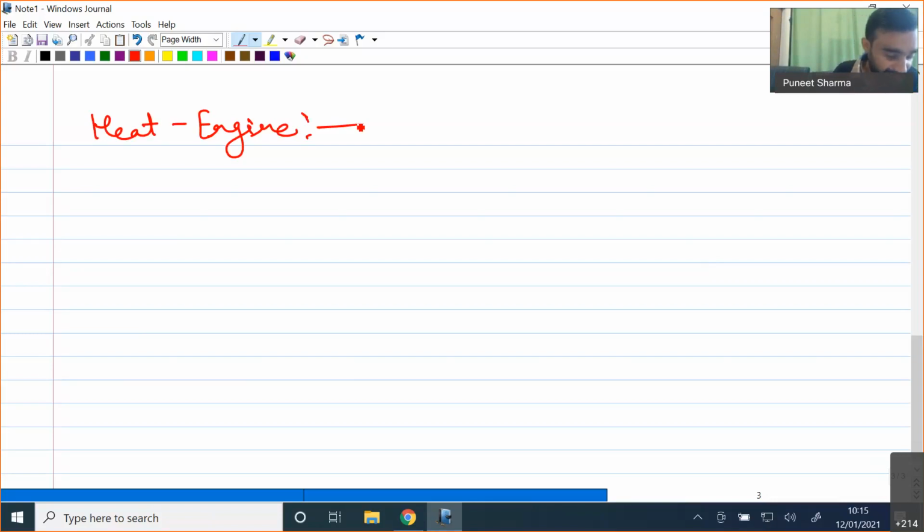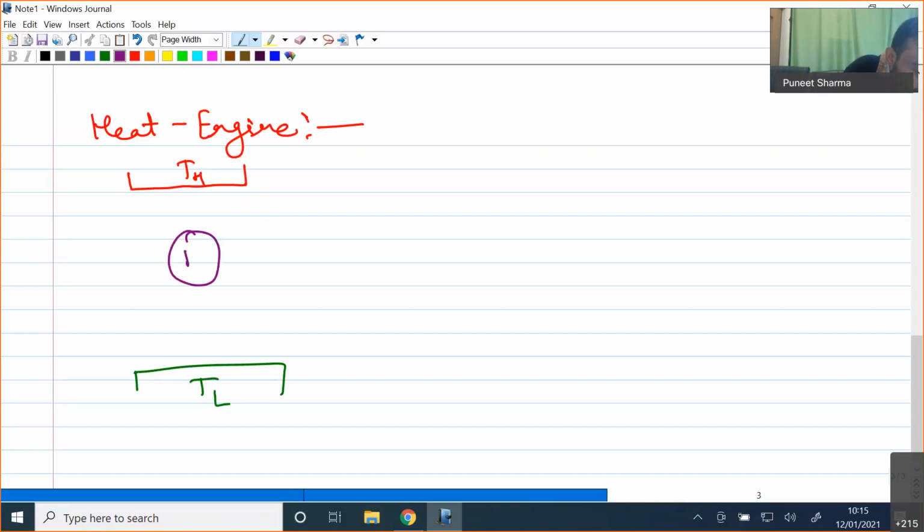So in case of a heat engine, we have some high temperature TH and some low temperature TL, and in between these two we have some heat engine device. This heat engine device will be extracting some QH amount of heat, rejecting some QL amount of heat, and finally I will be getting some work.